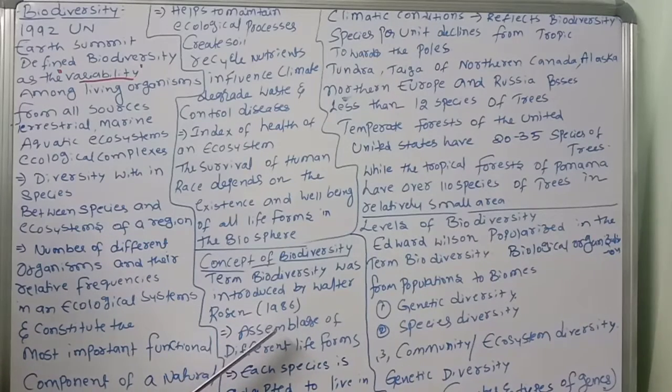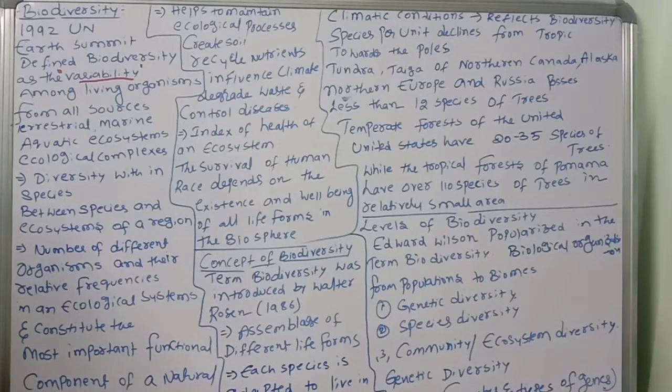What is biodiversity? It is an assemblage of different forms of life. Each species is adapted to live in its specific environment. Water-living animals have specific adaptations, and terrestrial and desert species have their own special adaptations. Like that, the assemblage of different life forms is considered biodiversity, but each species is adapted to live in specific environments.